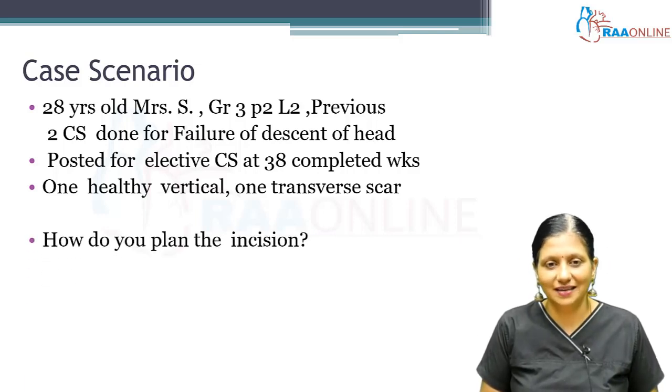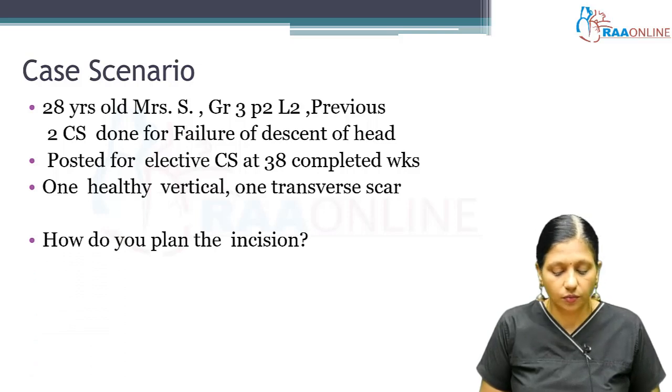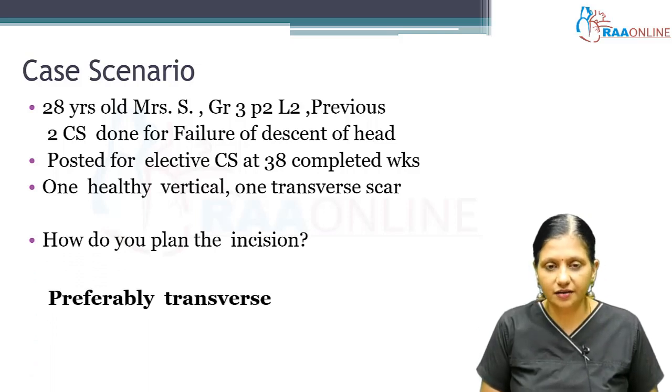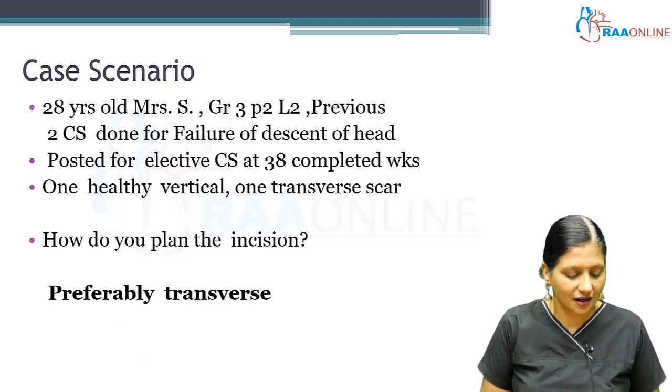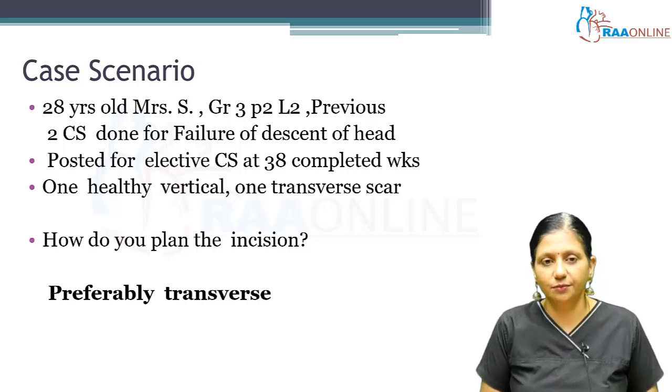So how do you plan the incision? The answer is we will preferably give the patient a transverse Pfannenstiel incision. Even though she has a prior vertical incision, this time the incision should preferably be transverse.